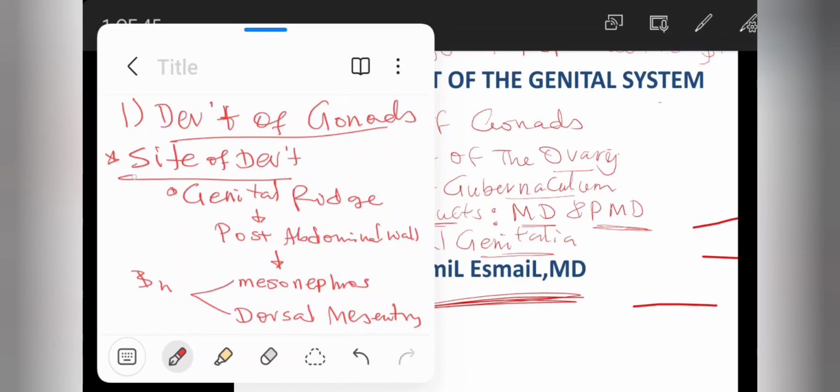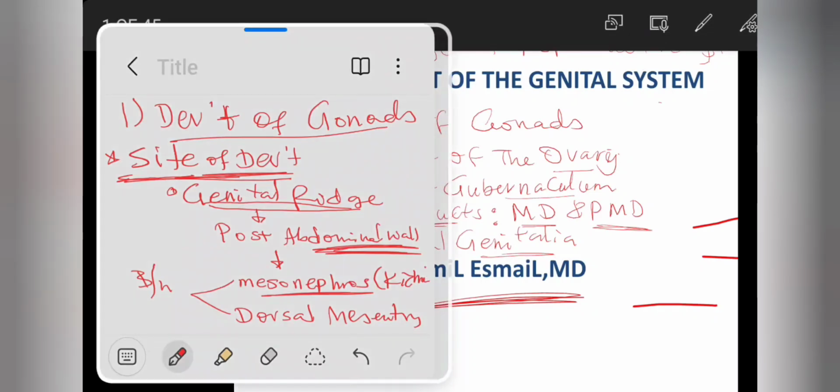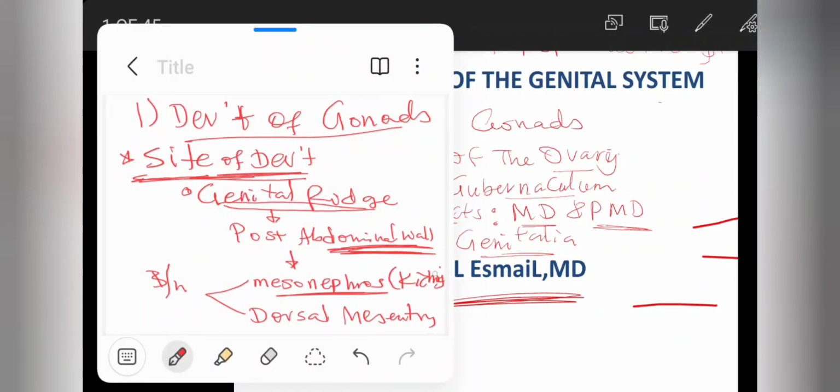So the development of gonads, the site of the development. First of all, the site of development of gonads is the genital ridge, which is located in the posterior abdominal wall. The genital ridge is especially located in the posterior abdominal wall, in between the mesonephros, where the future kidney will develop, and the dorsal mesentery. So this is the site of development of the gonads.